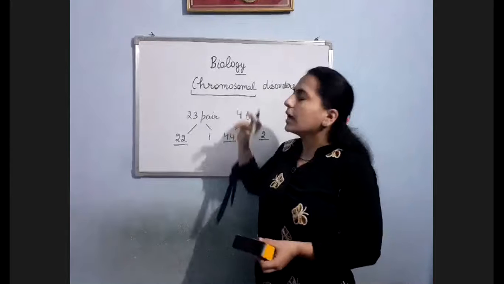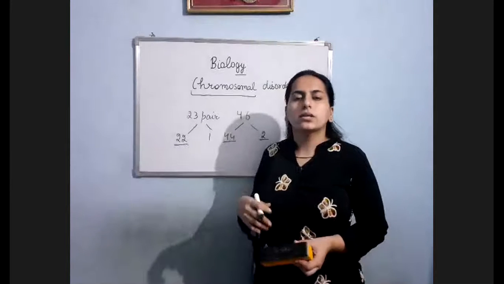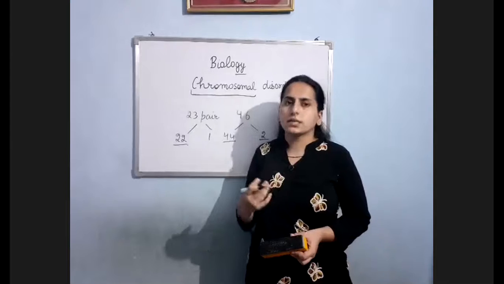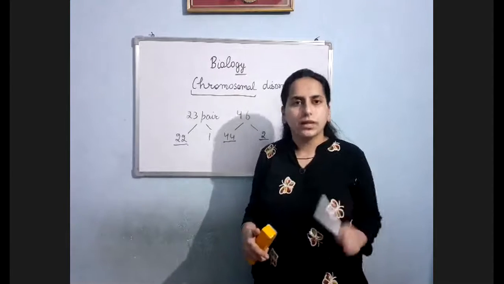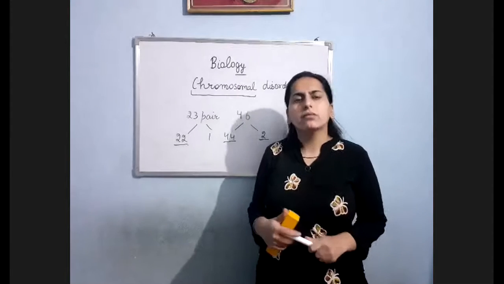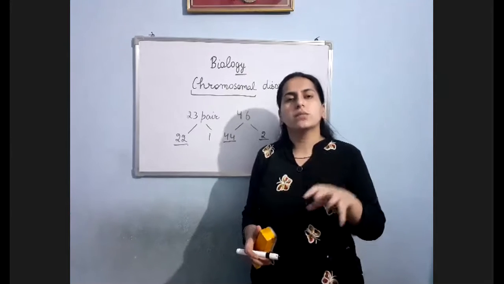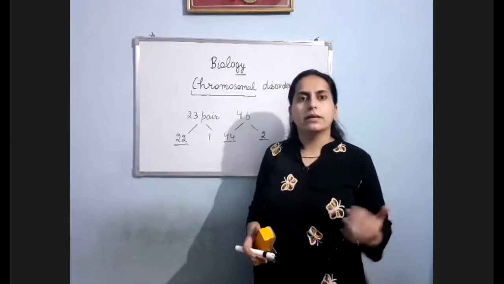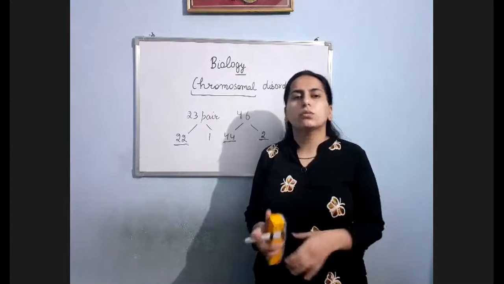Now what happens in chromosomal disorder? This number gets changed. We have 46 chromosomes. If the number 46 becomes 47 due to any reason, then that will come under chromosomal disorder. Or if this 46 becomes 45, it means there is a deletion of one chromosome. Then again, it is a chromosomal disorder.